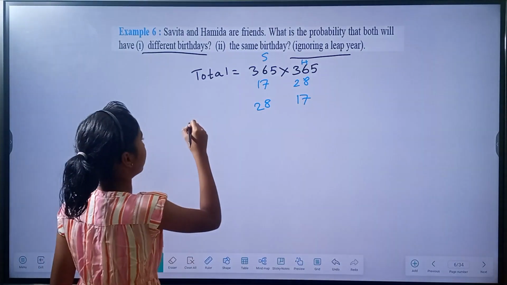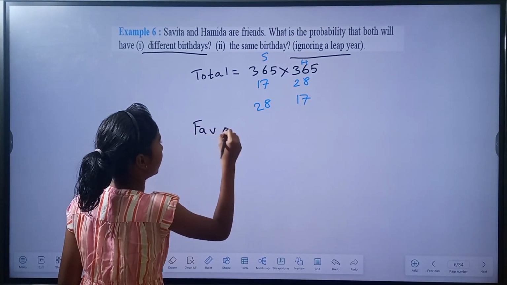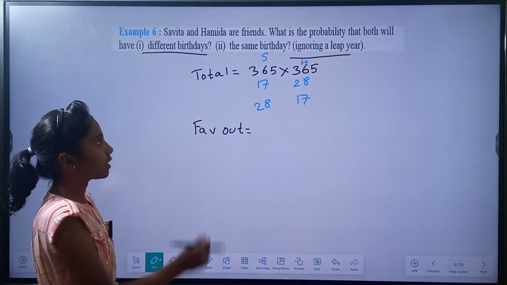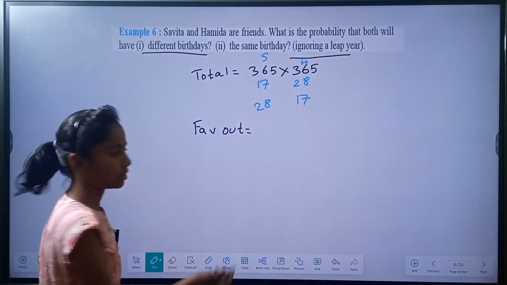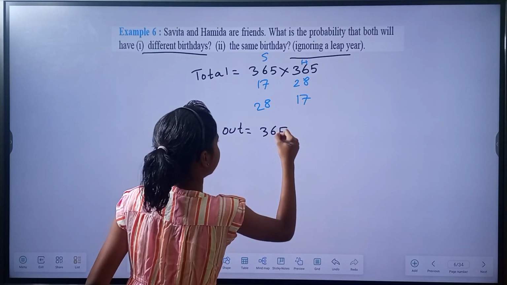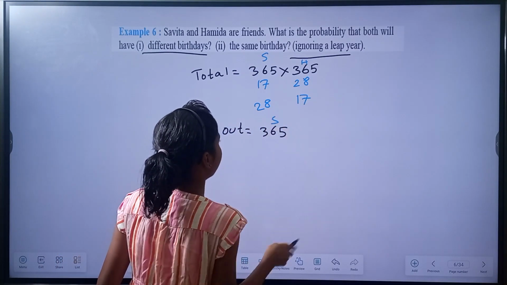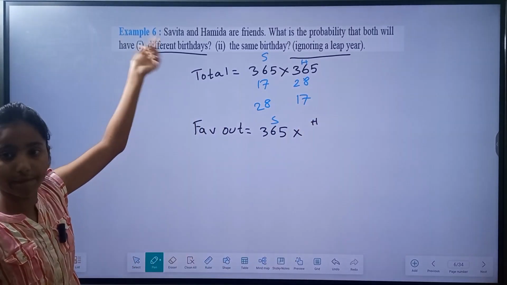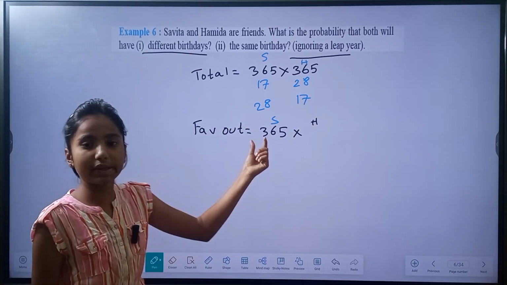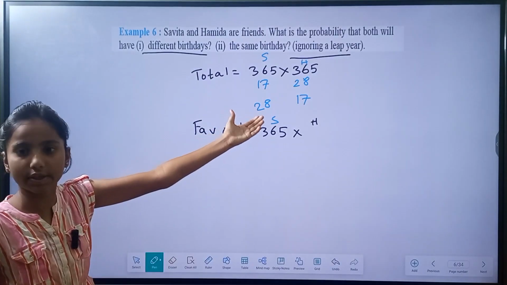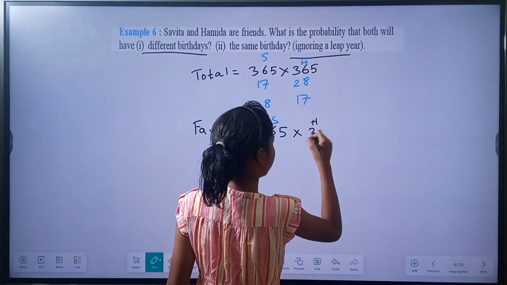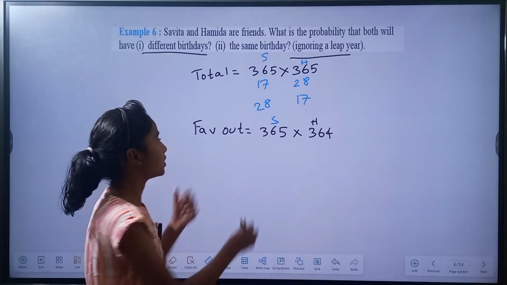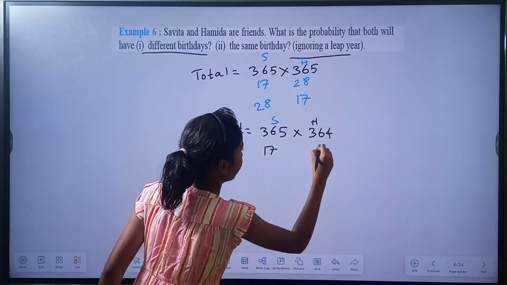Now the favorable outcomes. Favorable outcomes are to have different birthdays, which means S has 365 ways, into H. They are telling different birthdays, which means it should be 364, because one is already taken by S. Now again, let us assume her birthday is on 17 and 28.